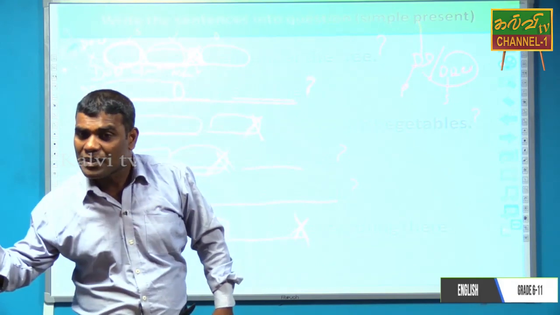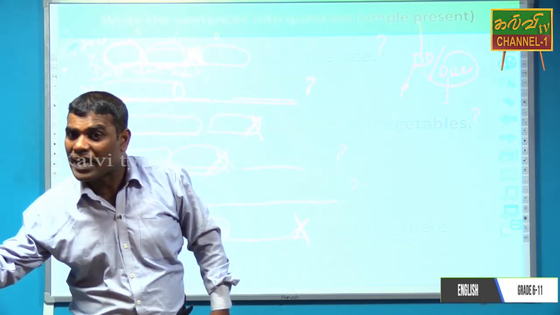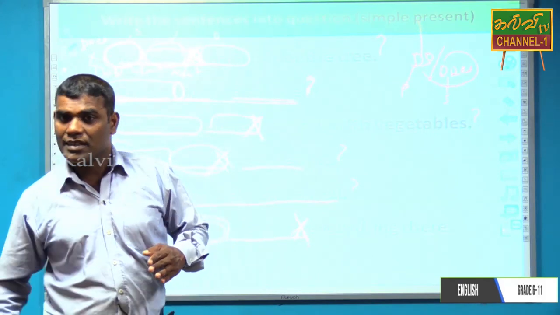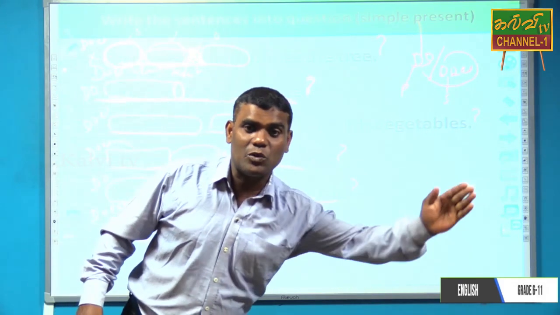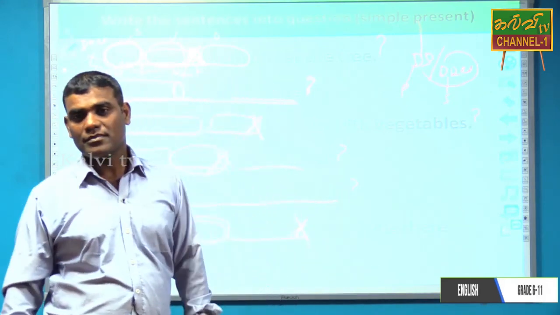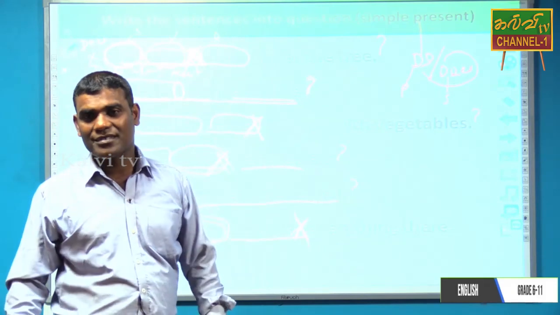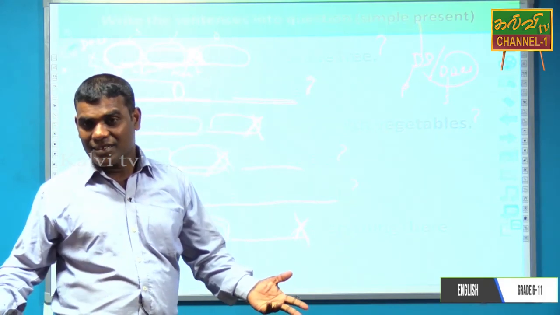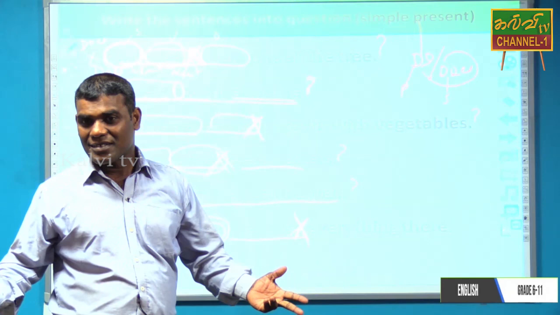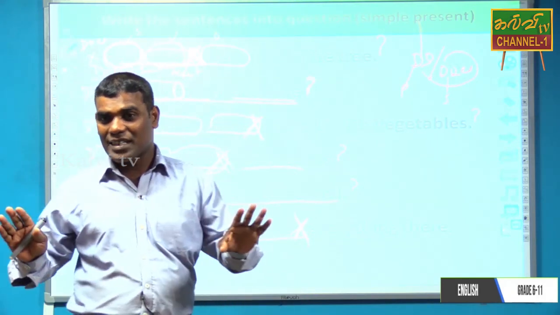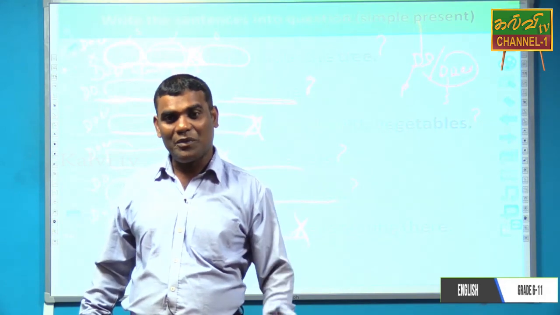In the past simple, we take did as the helping verb. The sentence will start with did. In the present tense, the sentence will start with do or does. At the end of the sentence, we write a question mark. Clear? Okay, that's enough.